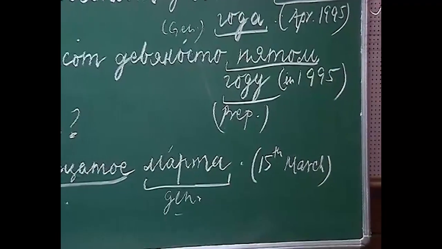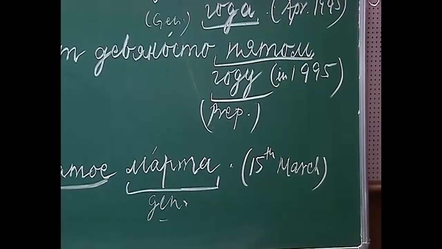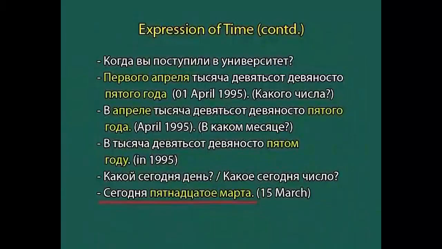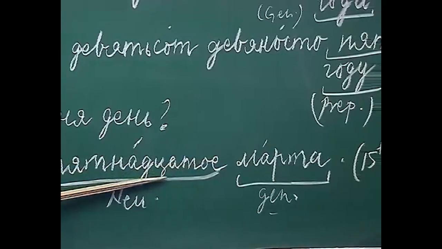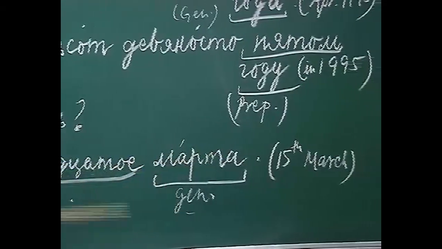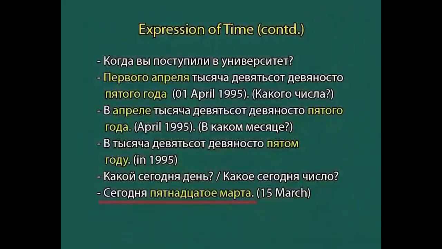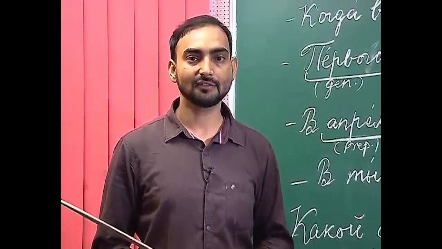You have to remember that for the date we are using ordinal numbers: 15 марта, 15th of March. This is how we mention the date in answer to the question когда. In the next part we will discuss the prepositions which are used to denote time.